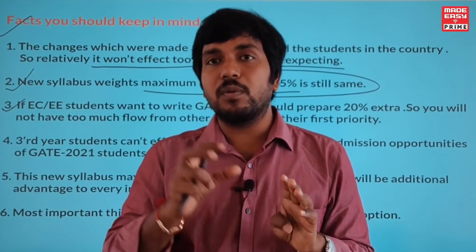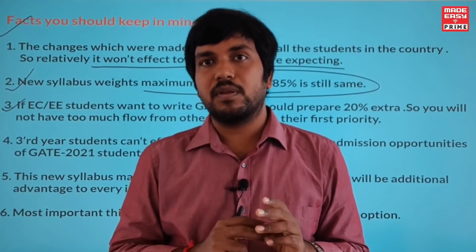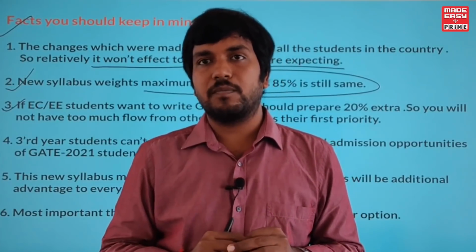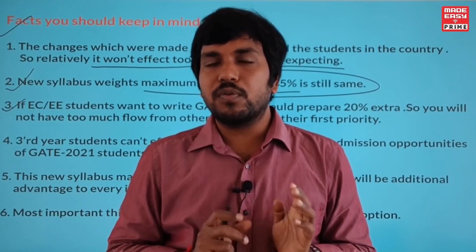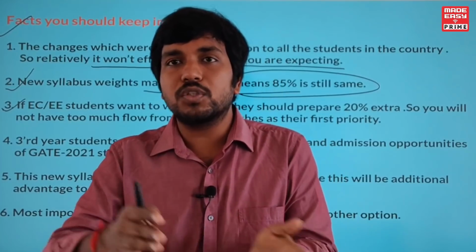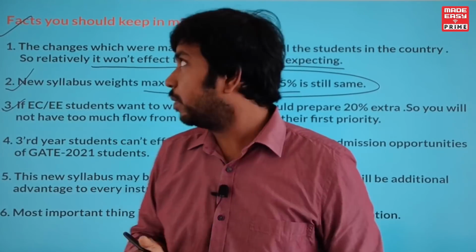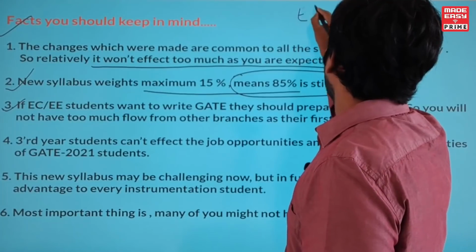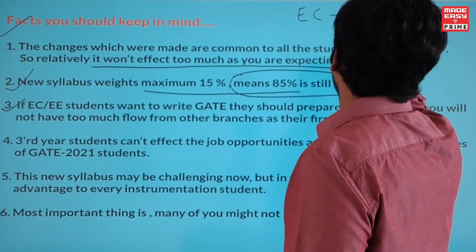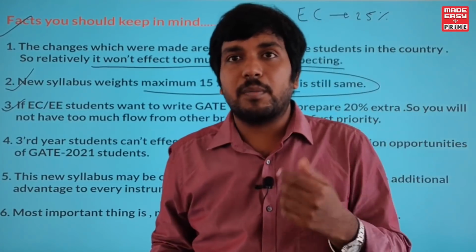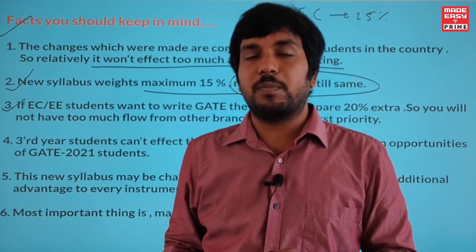That itself is going to be around 20%, right? 20 marks, and then again machines, right? He has to study machines. Now see, if an ECE student wants to study the instrumentation GATE syllabus, he has to prepare an extra 25 marks. In fact, 25% of 100 marks. He has to prepare 25 marks extra.